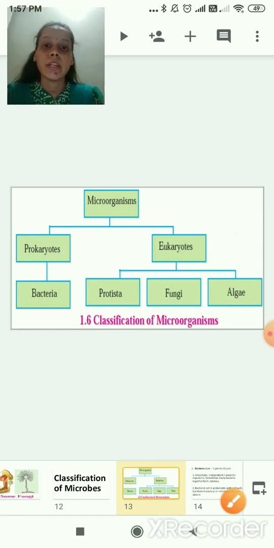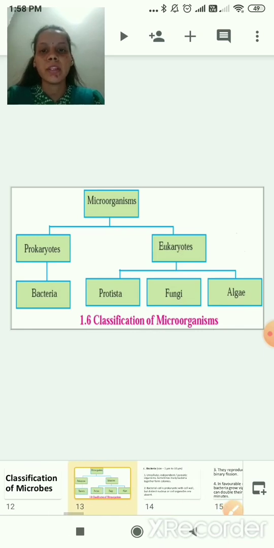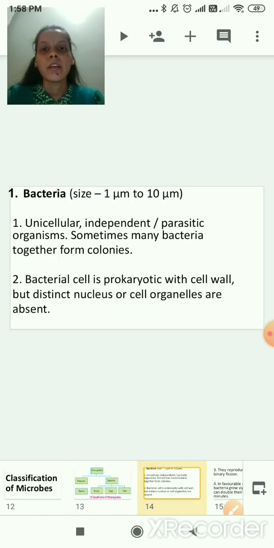Once again we will revise. Microorganisms are divided into which two types? Prokaryotes and eukaryotes. Yes, prokaryotes are further divided into bacteria, and eukaryotes are further divided into protista, fungi and algae. Correct. Now we'll study each in detail. First one, that is bacteria, will start. Okay, so first one is bacteria.